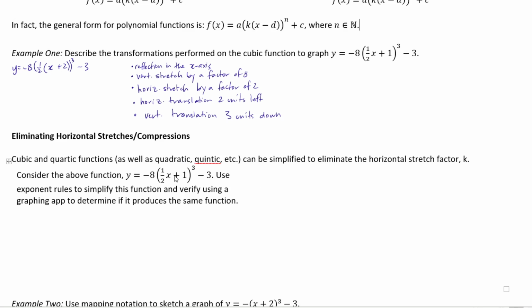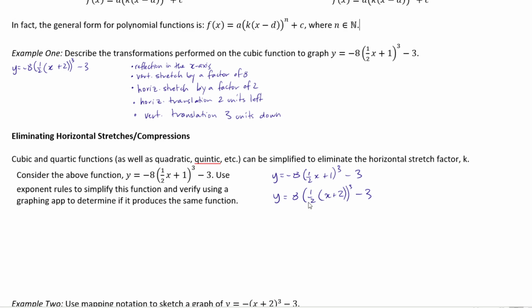All right, so what we can do here is take a look at this right here. So that's y is equal to -8, 1/2 x plus 1 cubed minus 3. As I did previously, I'm going to factor out that 1/2, and then I have x plus 2 cubed minus 3.